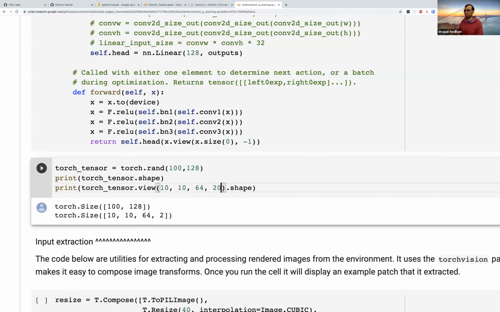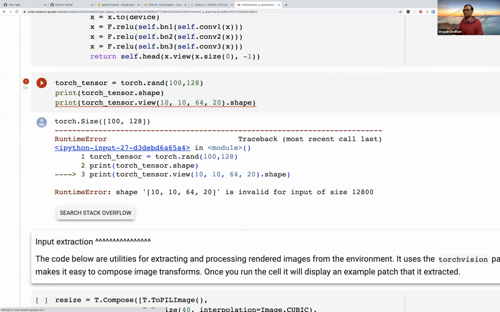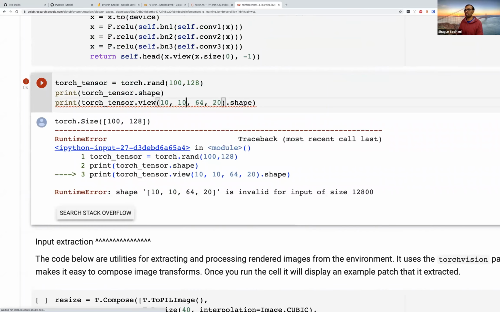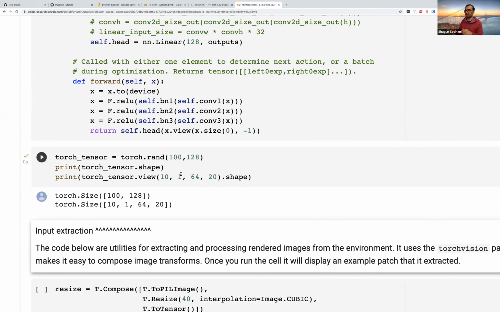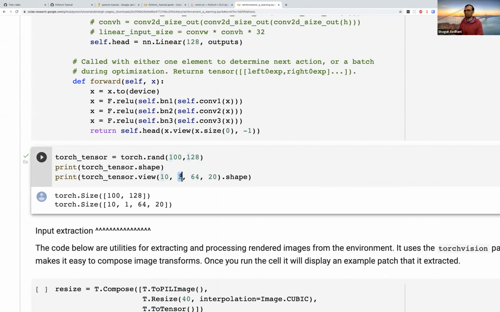What happens if I put in a wrong shape? Well, the system would complain. It would say that this shape is not possible. What happens in a case like this, where now the shape would work out? You can also have dimensions of size 1 in case you want to. So when you're doing view, you can have these extra dimensions put in, and that would change not just the shape, but also the order of the tensor. So now it's a 4-dimensional tensor instead of 2-dimensional as it was originally.